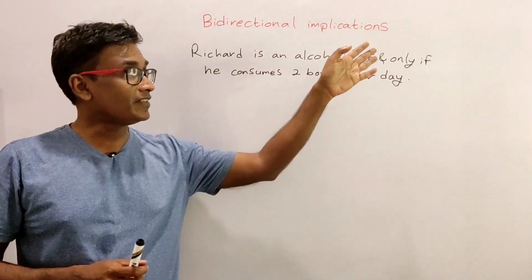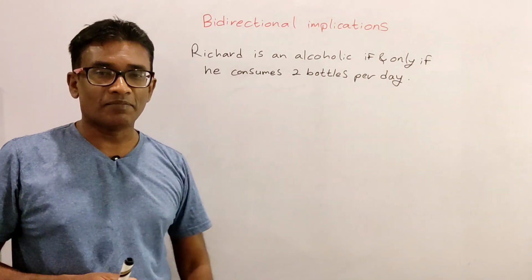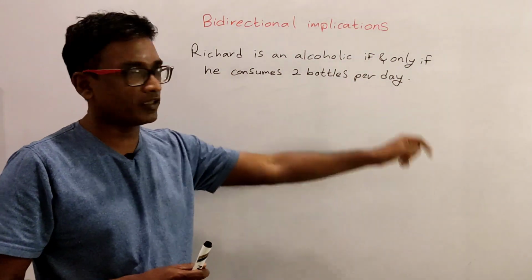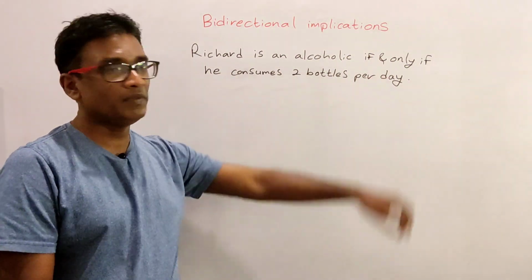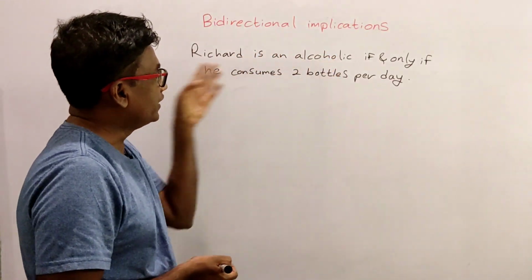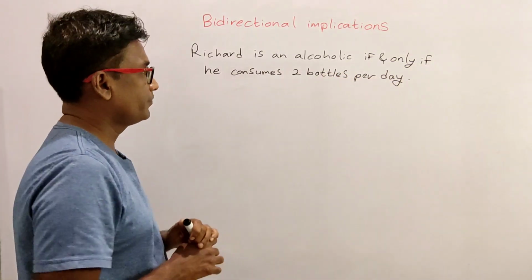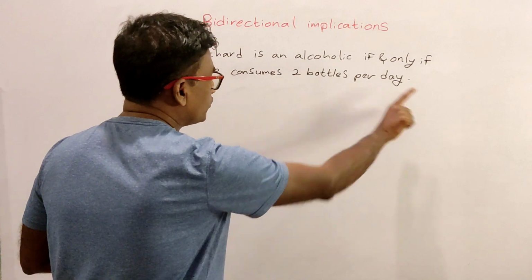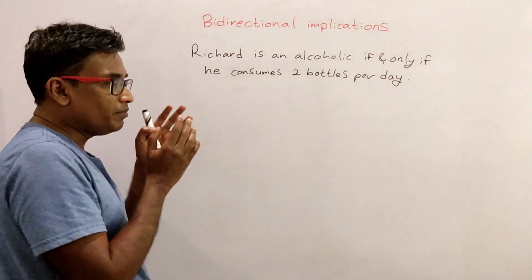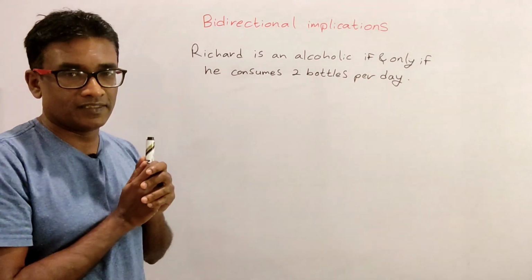So we have come to the last type of compound propositions called bidirectional implications. Look at this example. Richard is an alcoholic if and only if he consumes 2 bottles per day. Do you know what this means? This means if Richard is an alcoholic, then he consumes 2 bottles per day. And if Richard consumes 2 bottles per day, then Richard is an alcoholic. It's the combination of 2 unidirectional implications.